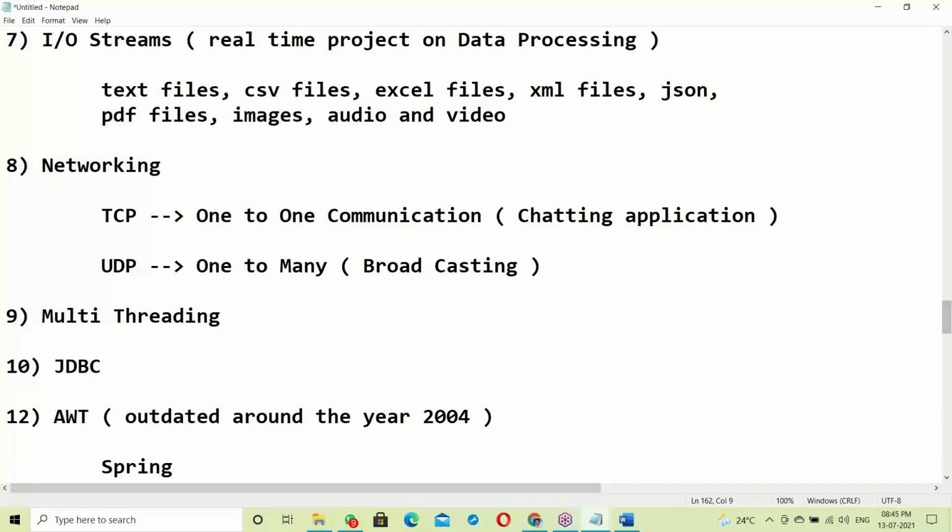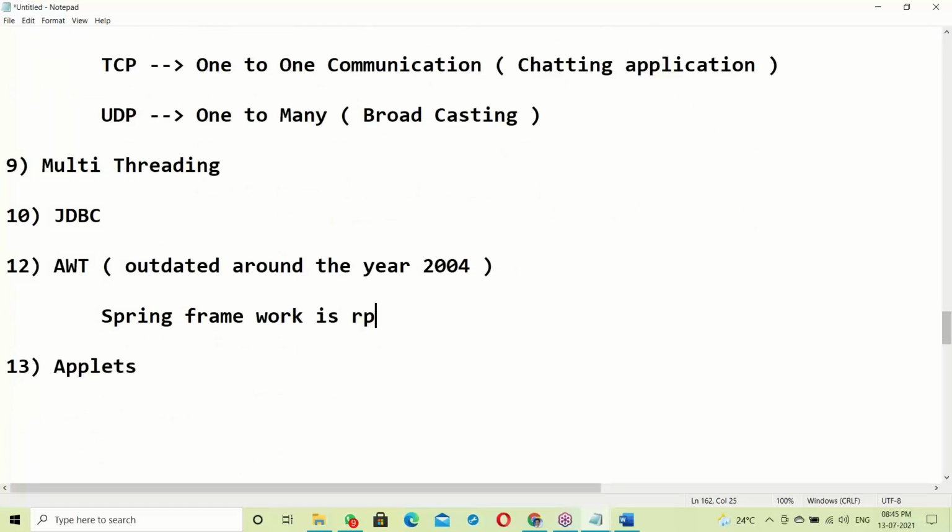The Spring framework is a replacement for AWT, abstract windowing toolkit.